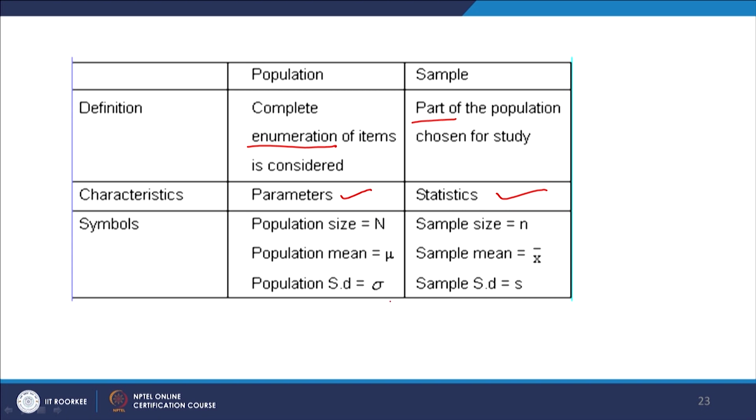These are different symbols we use for population and sample. So, this is capital N population size, small n sample size, population mean, sample mean, population standard deviation and sample standard deviation.